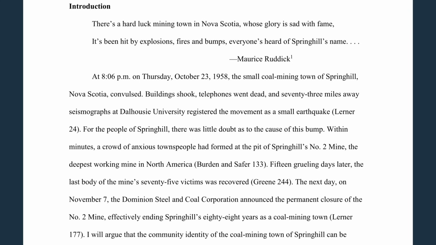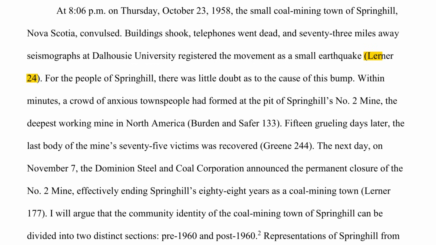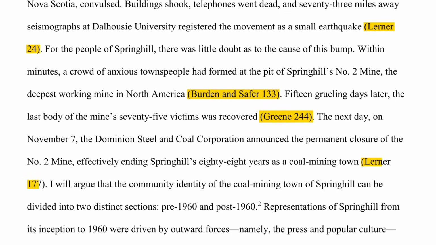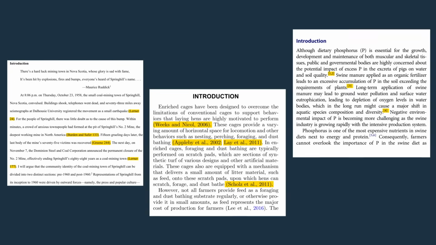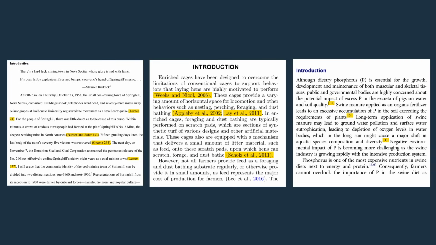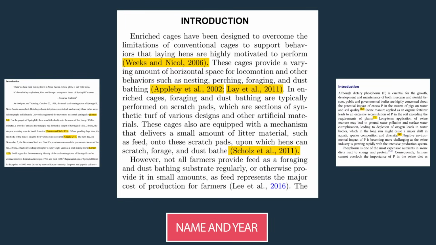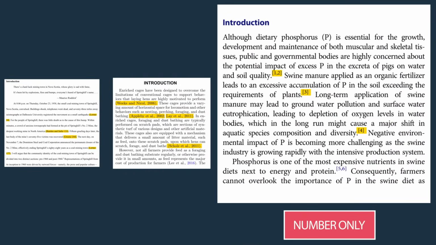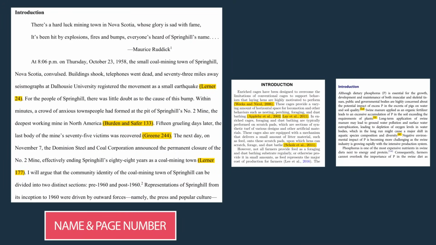Can you see some citations in the first paragraph? Well, there are a few citations. Learner 24 here, Burden and Safer 133 here, Green 244 here, and Learner 177 here. Can you see how it is different from previous examples? The first one has name and year. The second one has number only. And this one has name and page number. 24, 133, 244, and 177 are the page numbers from where information was sourced.